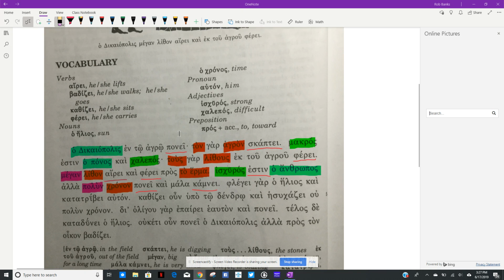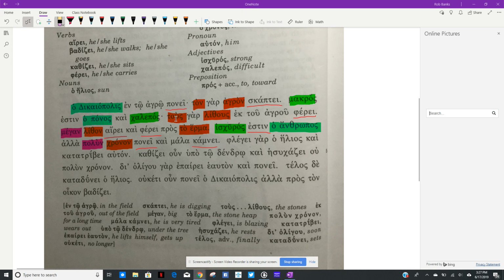All right, so this little paragraph, we'll go through the first 3.5 lines. The rest will be on you. So Dikaiopolis ... ponei. The verb you know is ponei. It's an epsilon contract verb; the circumflex tells you that. So Dikaiopolis is my subject. The ending on Dikaiopolis doesn't help you at this point, but ho, the article, you should know is a nominative singular article. So that's my subject. Dikaiopolis works in the field. This obviously is a case you haven't seen yet.